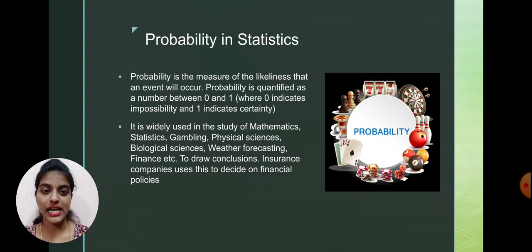By this we can understand that the probability range always lies between 0 to 1. It can never be negative nor can it be more than 1. So the probability range always lies between 0 to 1, and it can be like 0.589, 0.321, 0.999, 0.985, etc. And probability is used to study mathematics, statistics, gambling, physical sciences, biological sciences, weather forecasting, finance, insurance, and many other places.